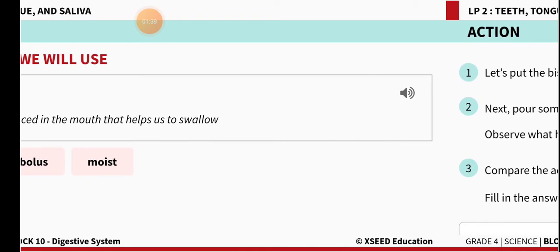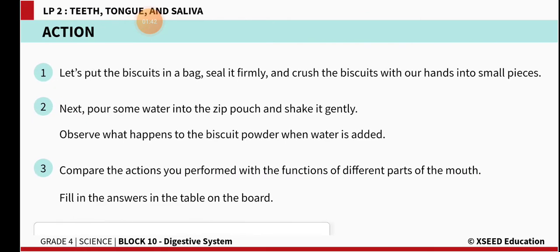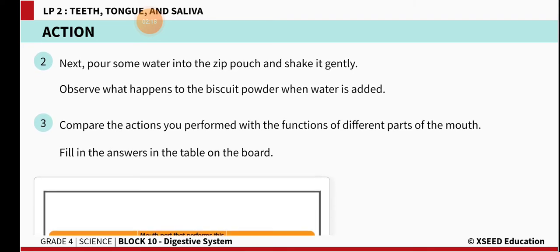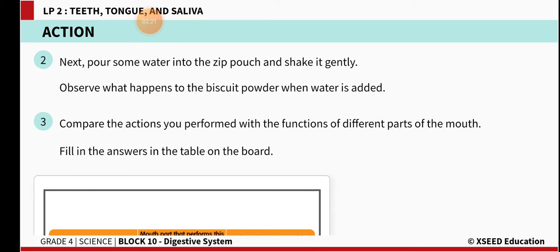Okay, so you understood the different parts present in our mouth that help with digestion. Now we will do one small activity. Let's put the biscuits in a bag, seal it firmly and crush the biscuits with your hands into small pieces. Next, pour some water in it, zip the pouch and shake it gently. Observe what happens to the biscuit powder when water is added. So what happens? It will become a semi-liquid form.